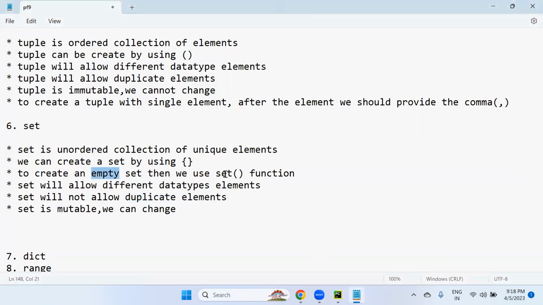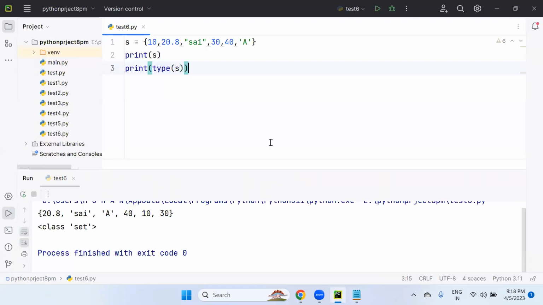To create an empty set, we use the set function. It will allow different data type elements. It will not allow duplicate elements. Set is mutable. We can modify the set. How to modify the set, we'll discuss later.